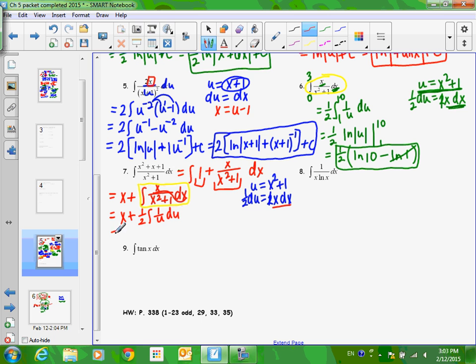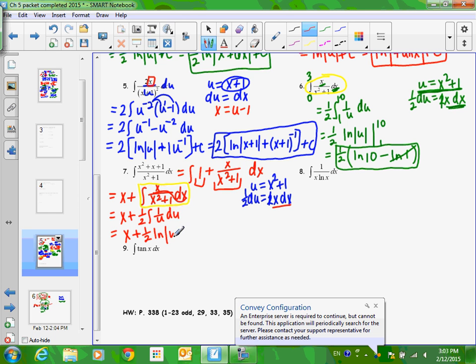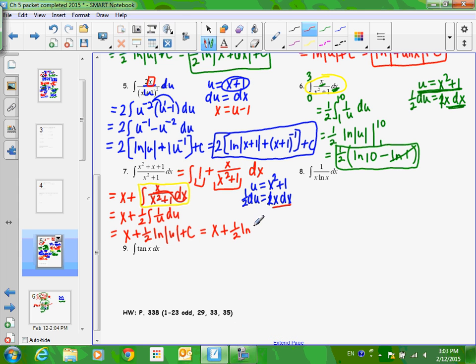All right. So you should be feeling good at this point. At this point, this problem's downhill. We did the really hard part at the very beginning. Okay, 1/2. What's the antiderivative of 1 over u? Natural log of absolute value of u. So then your final answer is just going to be the same thing, but instead of a u, write the x squared plus 1.